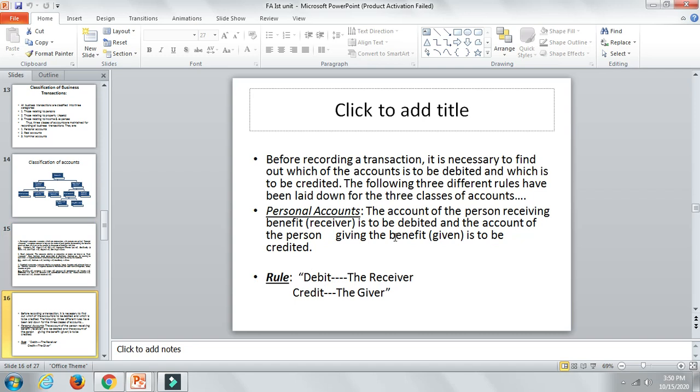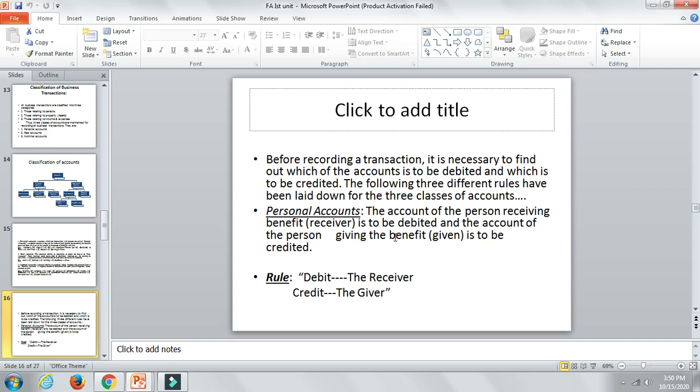So now, before recording a transaction, it is necessary to find out which of the accounts is to be debited and which of the accounts is to be credited. First of all, before this, let me tell you one rule. There is a rule called the double entry system. Double entry system means for every transaction there will be two aspects.